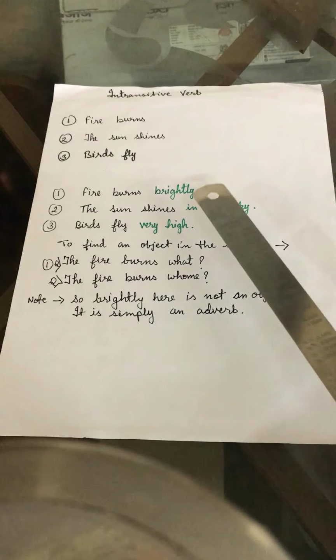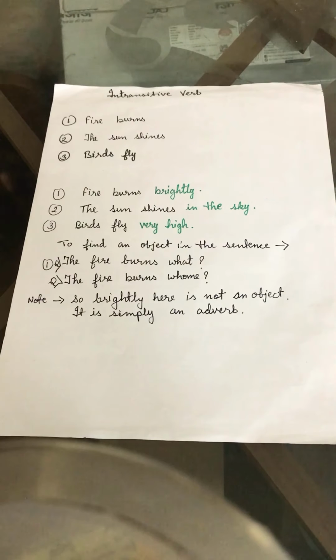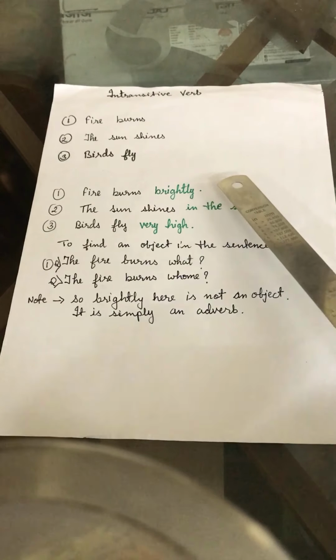So is brightly an object here in the sentence? I told you to find out an object we need to ask a question by what or whom. So let us find out whether brightly is the object in the sentence or not.